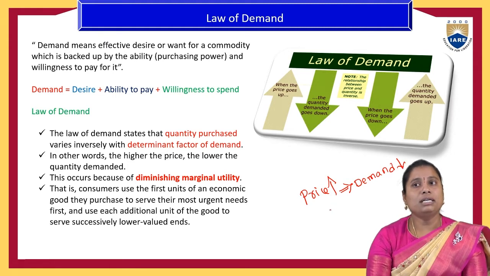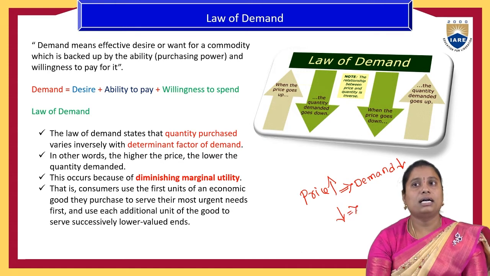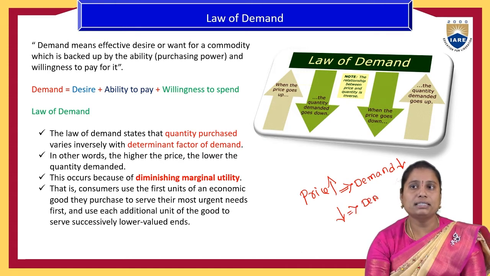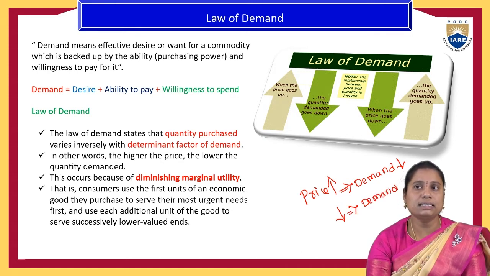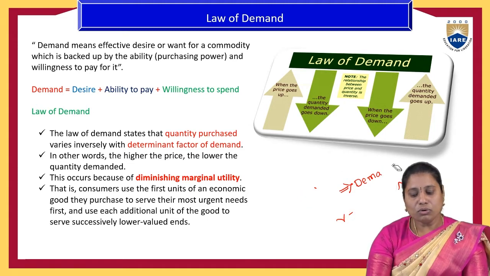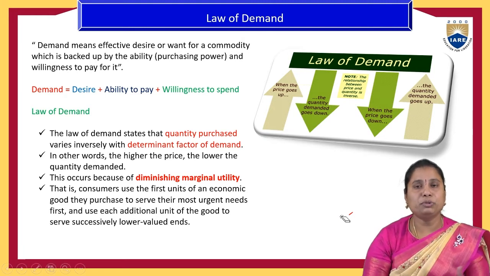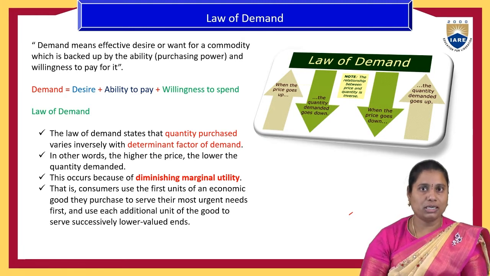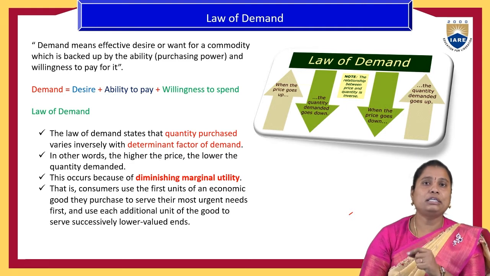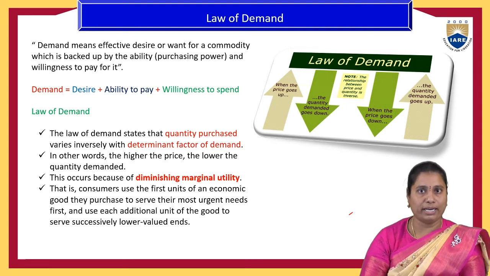Then assume that a product's price is reduced, there is a chance of increasing the demand for that product. So either directly or indirectly, direct proportionately or indirect proportionately, the determinant factor of the demand has its impact on the demand of the product.